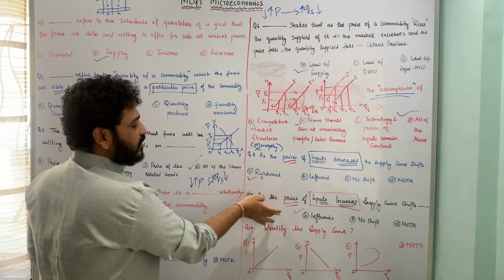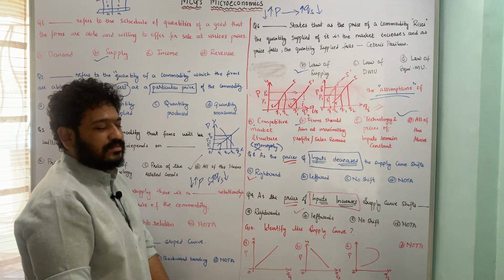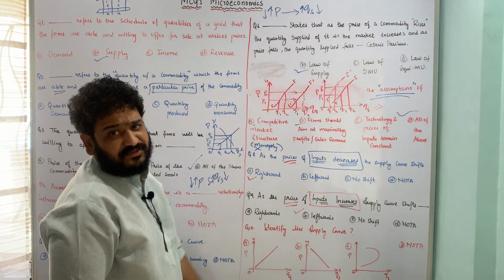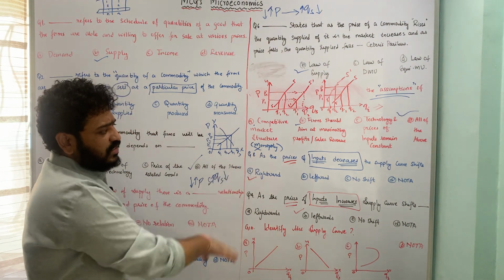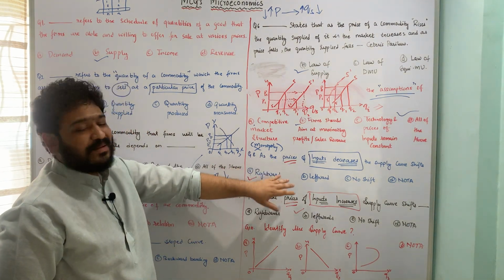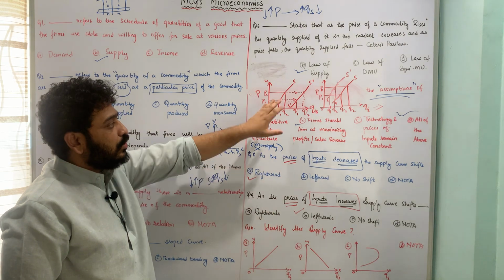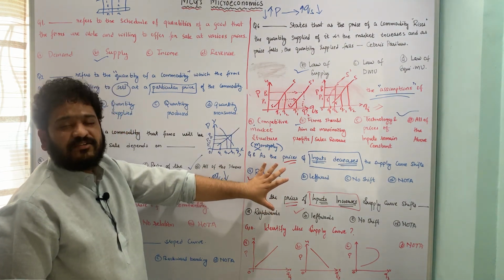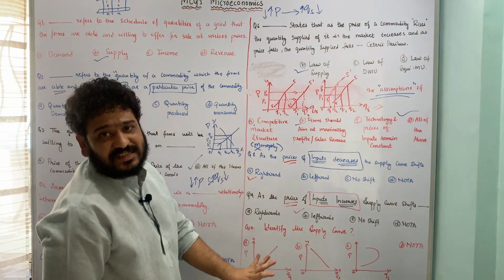So these were the two cases in which the shifts in the supply curve can be seen. First was the rightward shift and the second is the leftward shift. I have talked about when each happens and how the shifts look graphically, and this is how the question is framed. So I hope both the questions are pretty much clear.